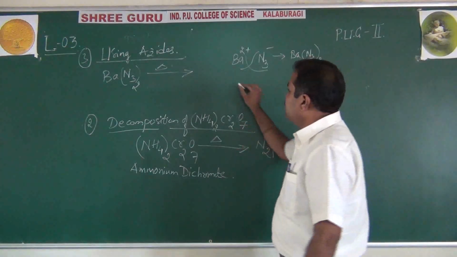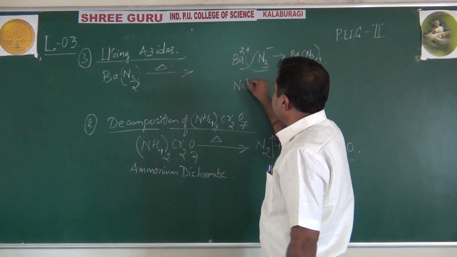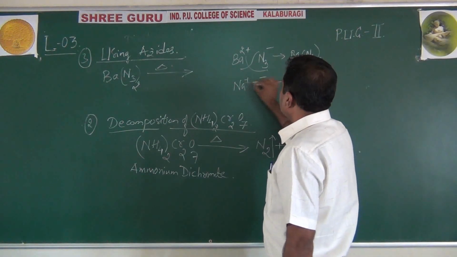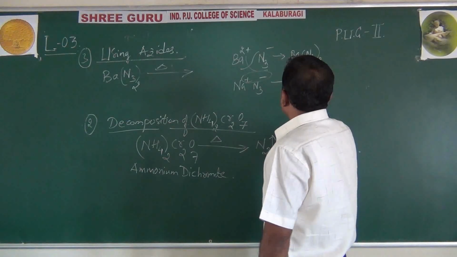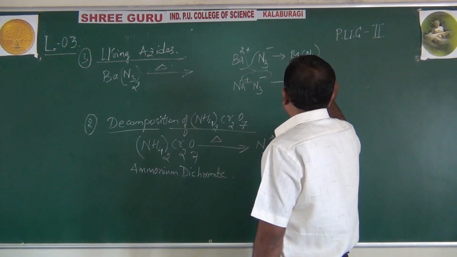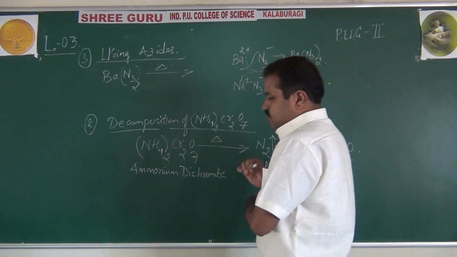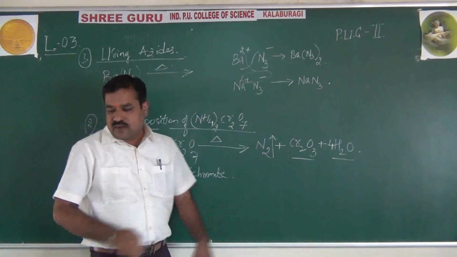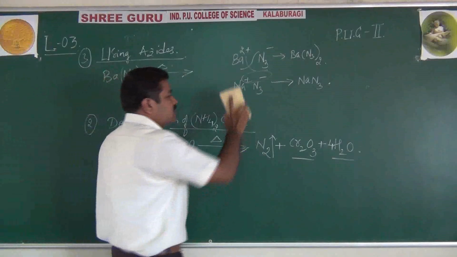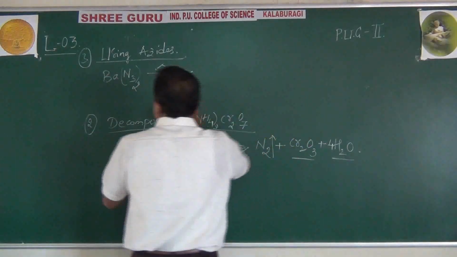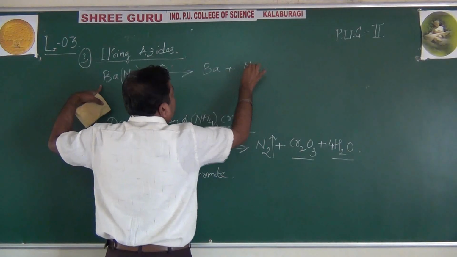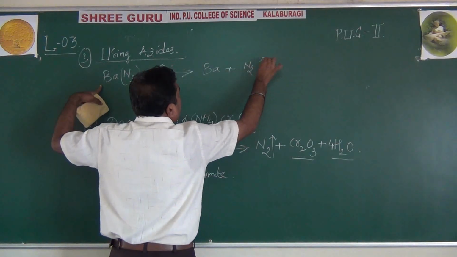Like this, sodium azide is Na+ and N3-. What will you get? Plus and minus cancel. NaN3. This is sodium azide and the upper one is barium azide. Okay, for your understanding I have just given this, not necessary, just remember. See, on heating this, it will decompose to metal barium and liberate nitrogen. Very simple.